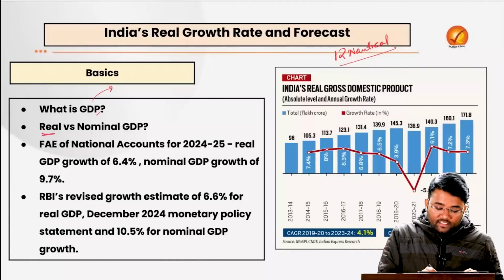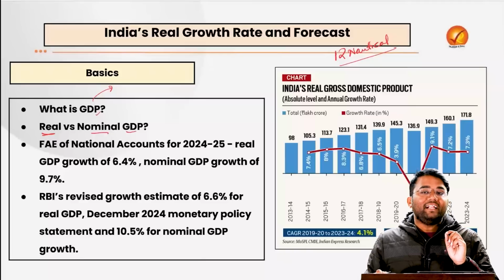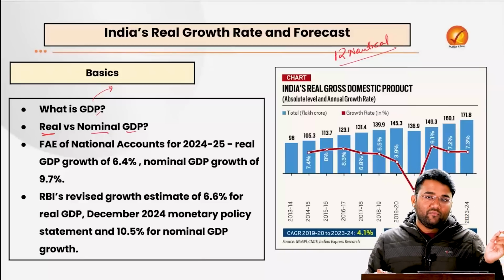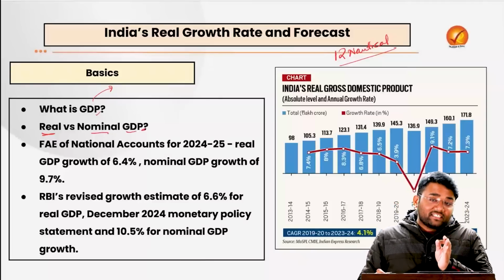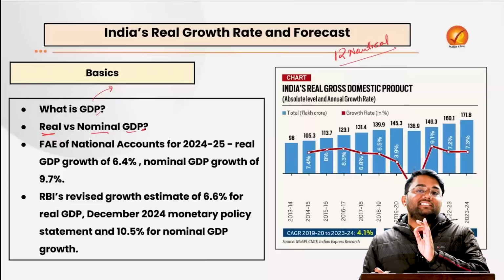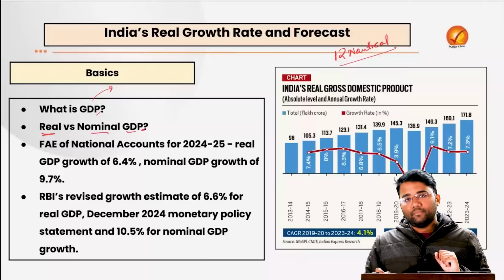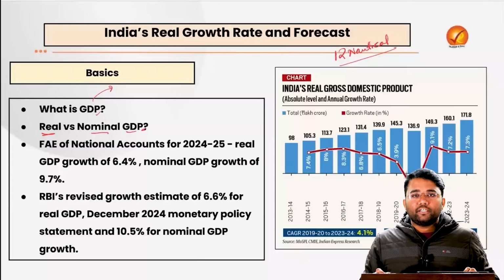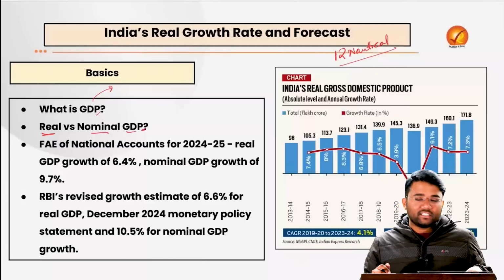Then the real GDP and the nominal GDP. Real GDP is generally calculated at a constant price which is adjusted for inflation, whereas nominal GDP is calculated at the current price which is not adjusted for inflation. What does it mean? Let's try to understand with a very basic example. All of you love chocolate, and especially during a particular day in the month of February, there is an increased demand for chocolates. So let's try to understand this with the example of chocolate.